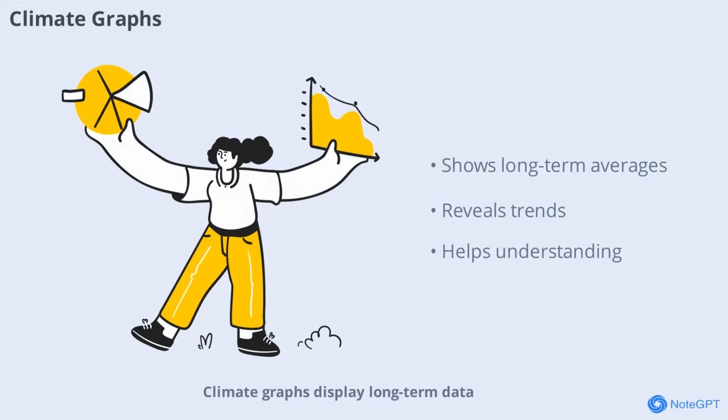Climate graphs display long-term data such as average monthly temperatures or rainfall over many years. These graphs help scientists and the public see patterns and trends in a region's climate. By studying climate graphs, we can better understand how our environment is changing.